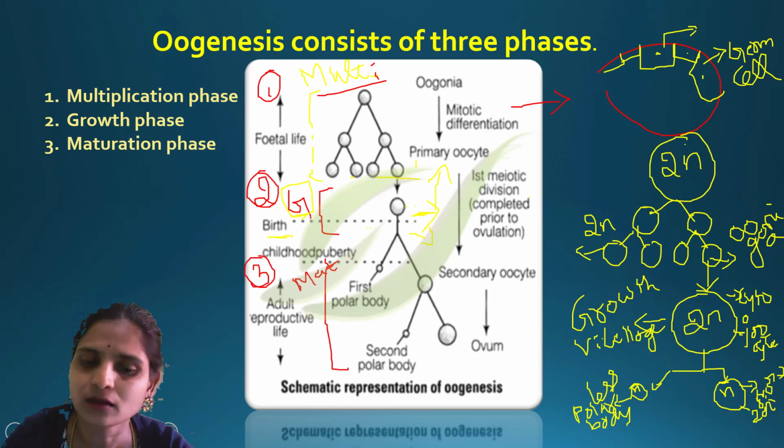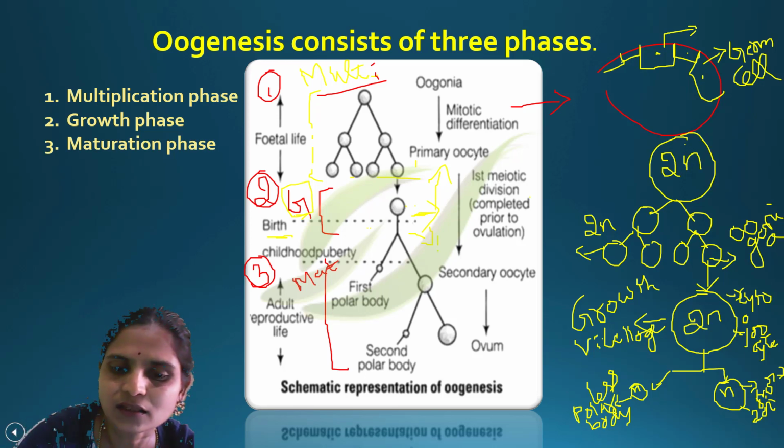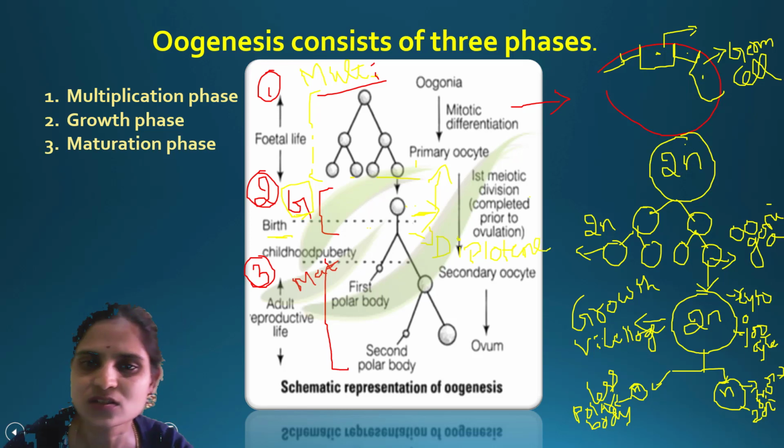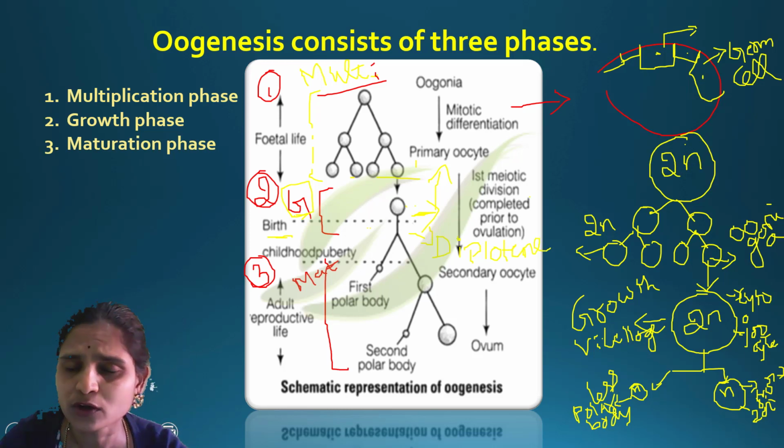In prophase 1, it goes through leptotene, zygotene, pachytene. Please remember that at the diplotene stage, it will stop. The meiosis will be arrested for some time at the diplotene stage.